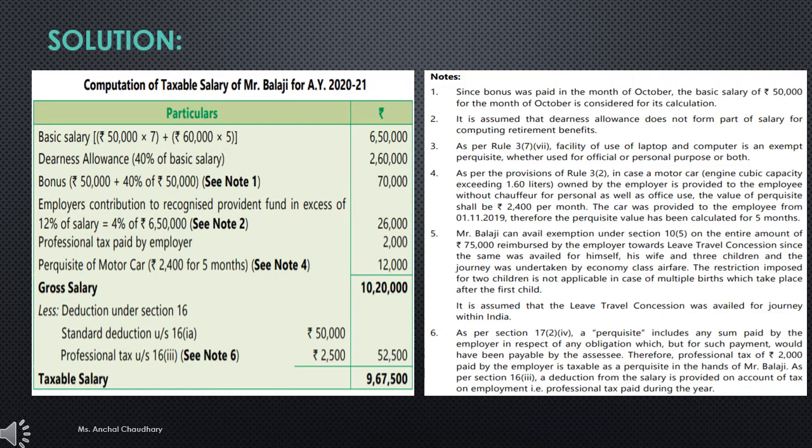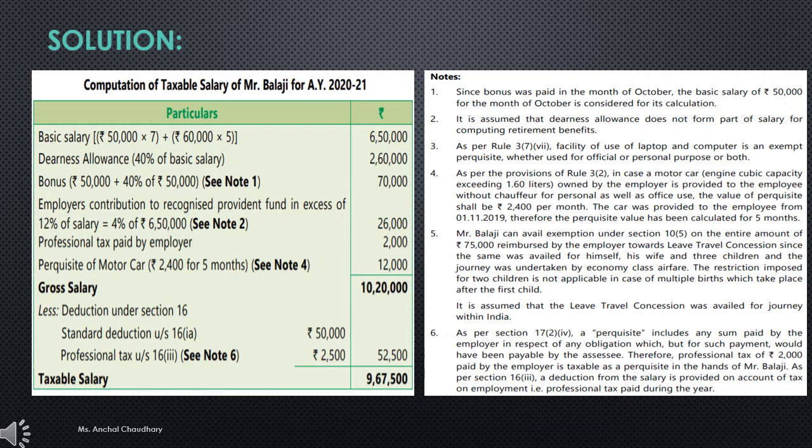That means at the rate of 2,400 you will get the perquisite for every month. It is also used for official as well as personal use, and also repair and running expenses are fully met by the employer. So the three conditions mentioned are: first, the motor car has a 1.6 liter cubic engine; second, the employer is meeting all expenses regarding the motor car; and third, the employee is using that motor car for both official and personal use.